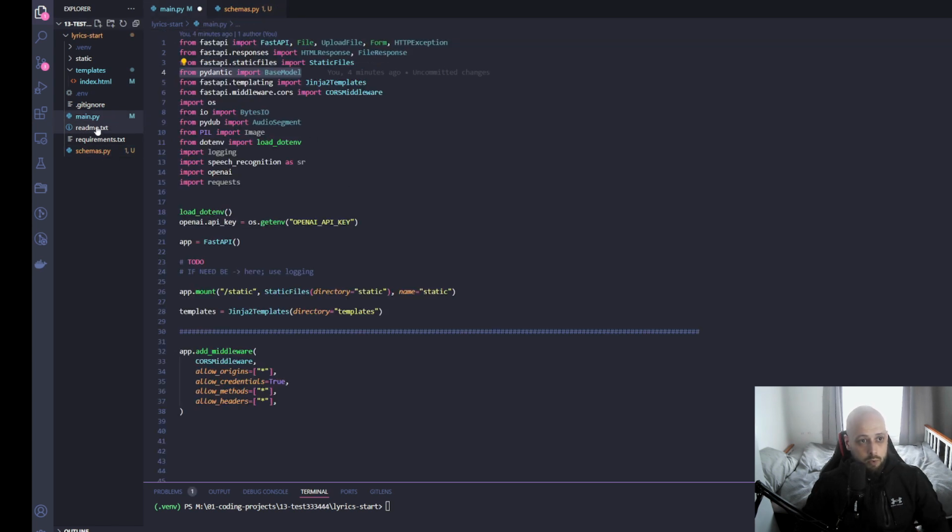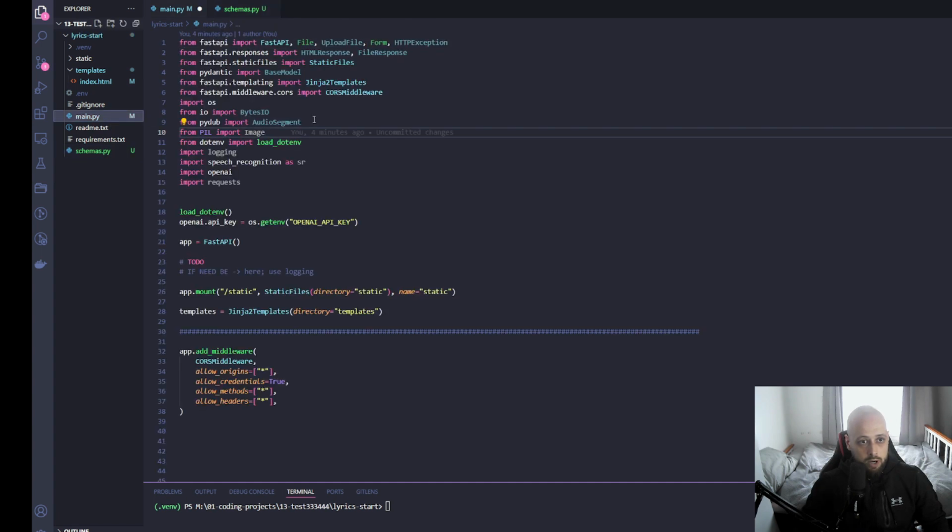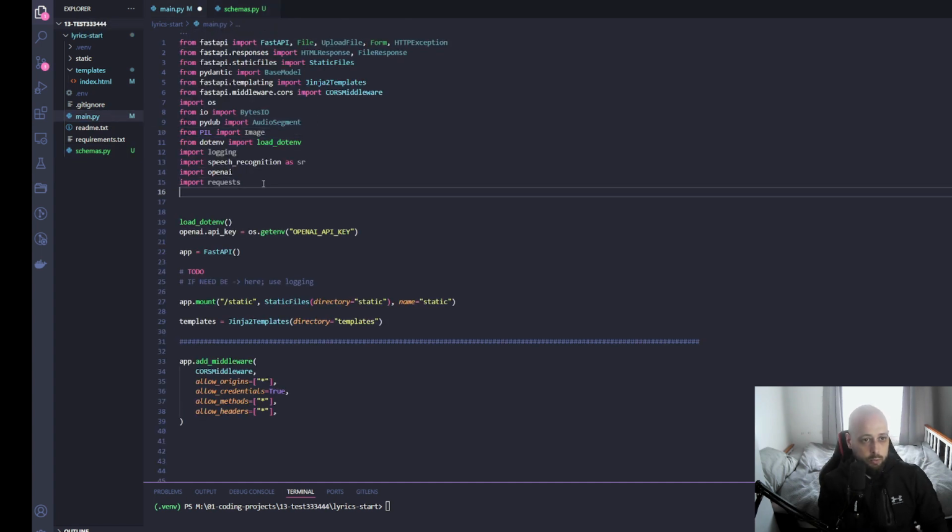So we want to make sure we import Pydantic for this. And then going back to our main, we can go to the bottom of the imports and just say from schemas import LyricsPayload.